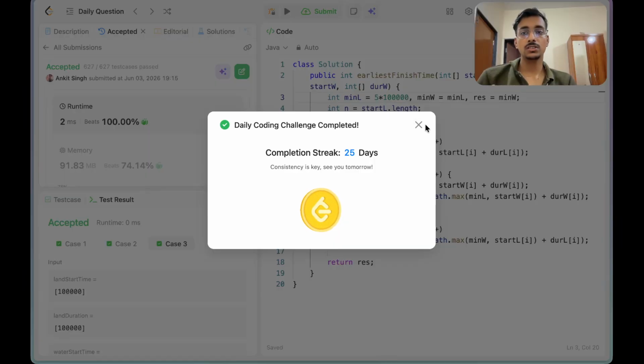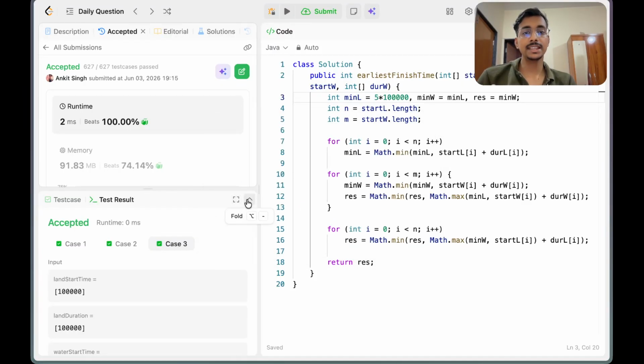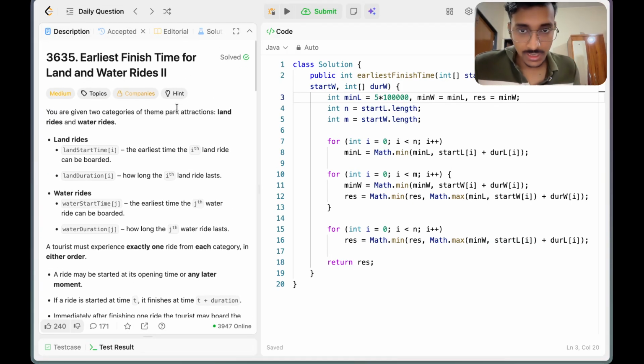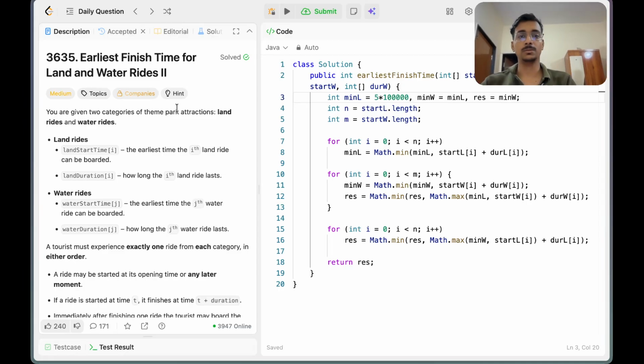So this is an implementation problem, and honestly I didn't like solving this problem. It is a bit confusing. The thing is, we have some land rides and some water rides. Our goal is to ride at least one land ride and at least one water ride as early as possible. So what could be the scenario?